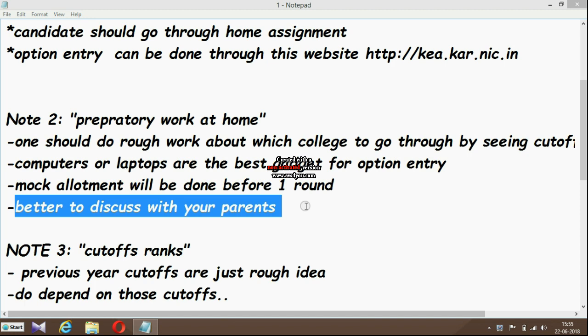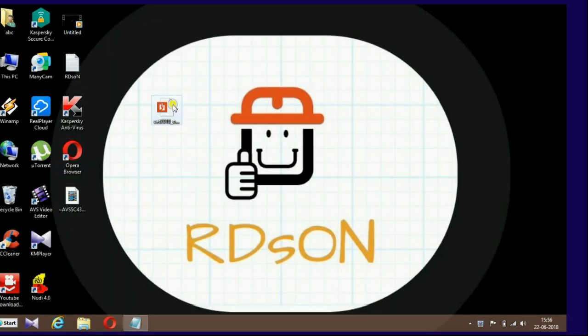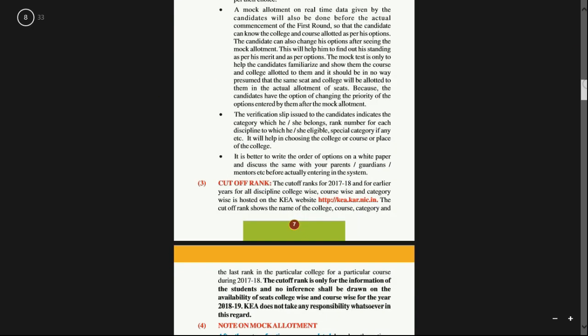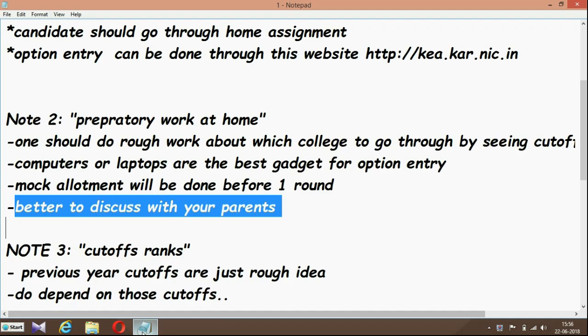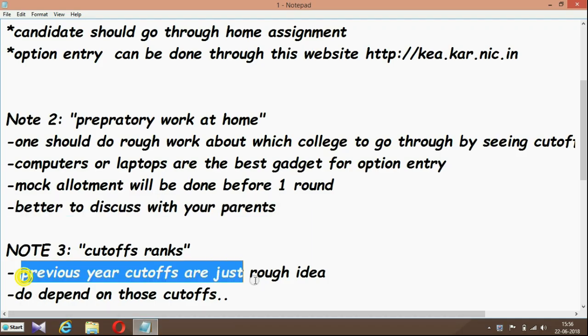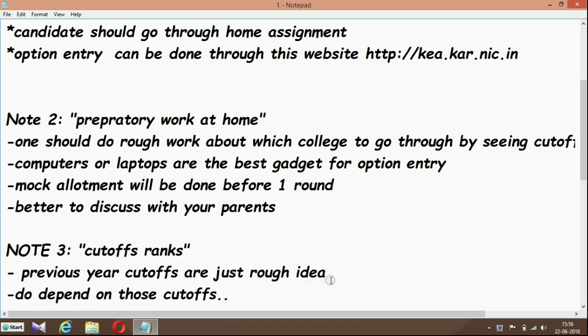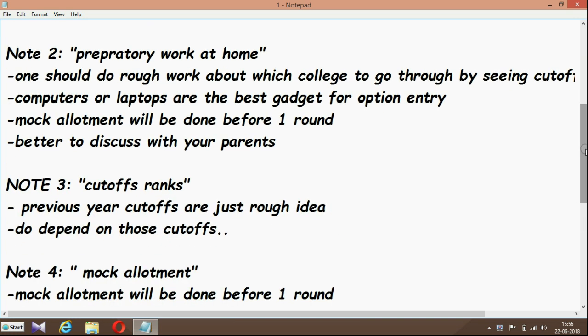So that you can get a clear-cut idea from your parents also. So this is what is explained in the information booklet about preparatory work at home. Next comes the cutoff rank. The cutoff ranks given are nothing but previous year cutoffs, just a rough idea.